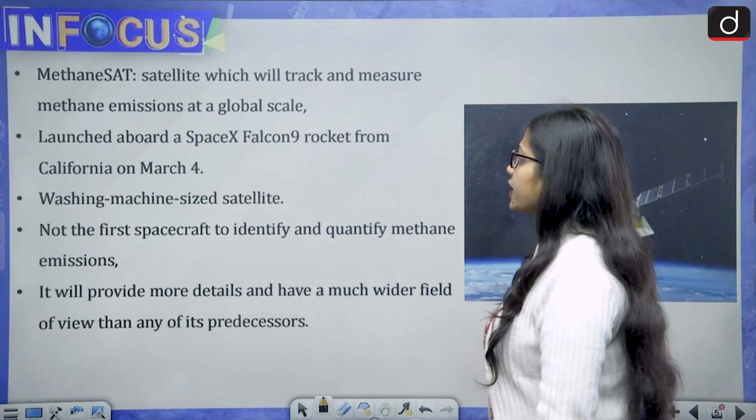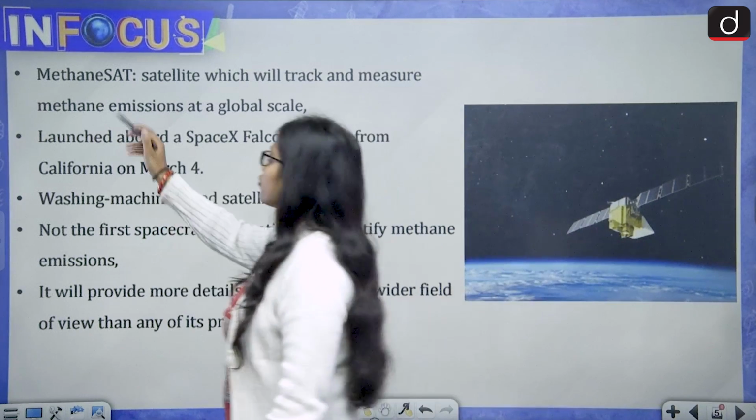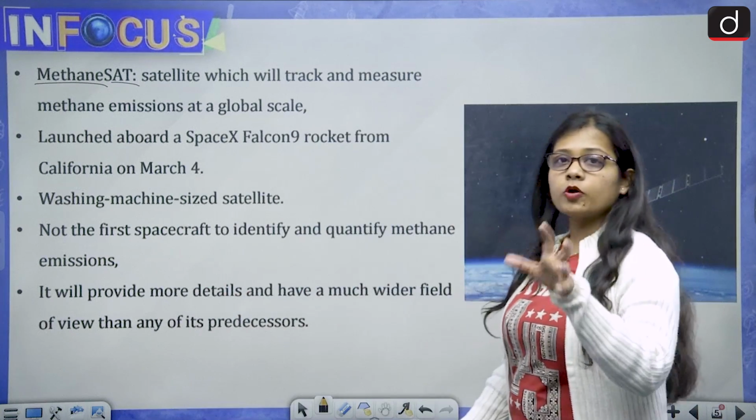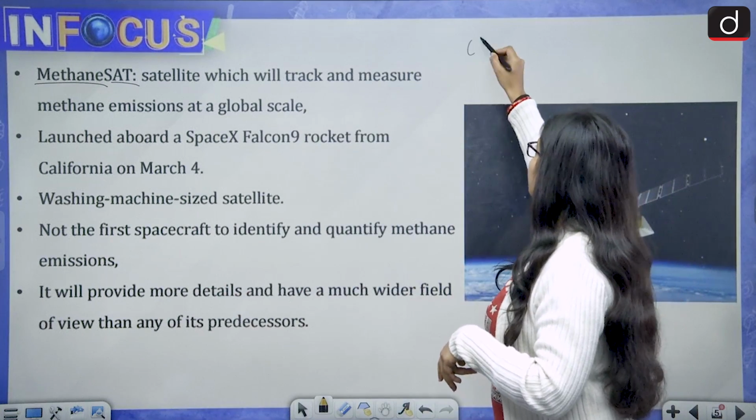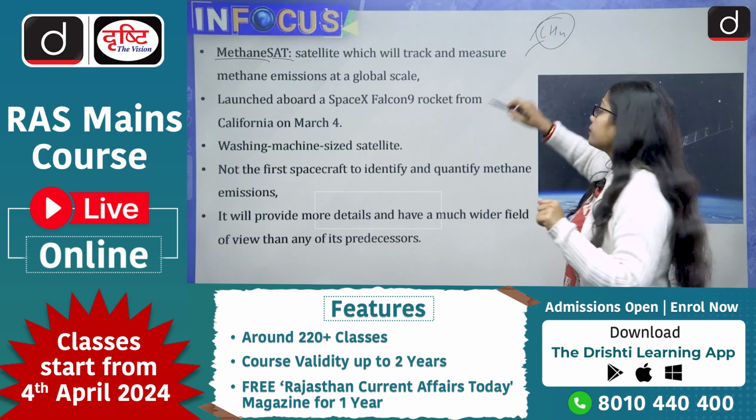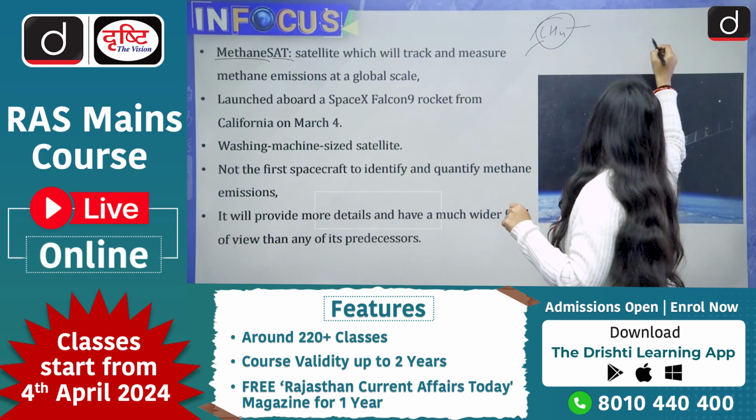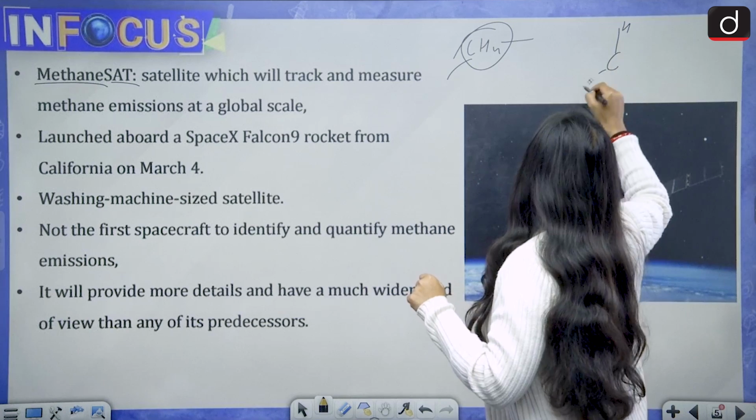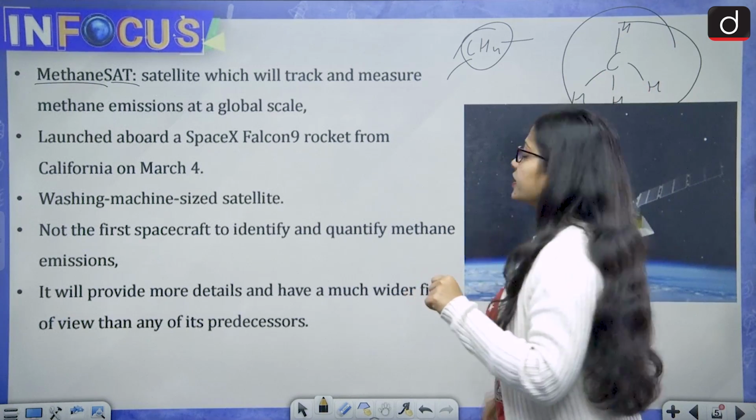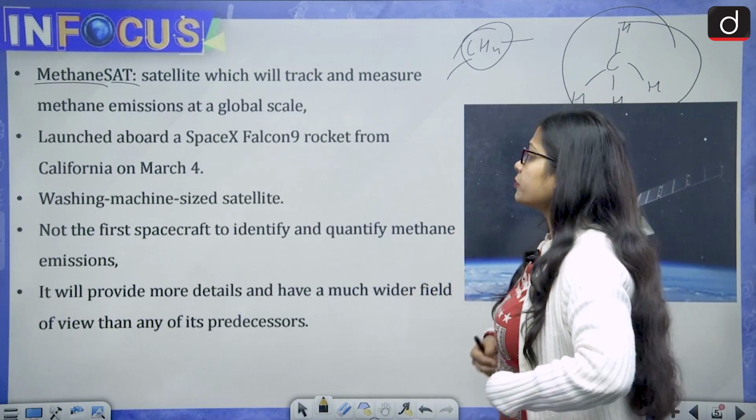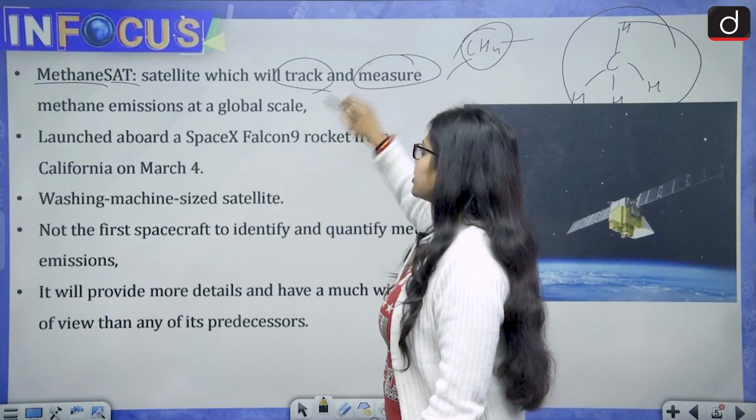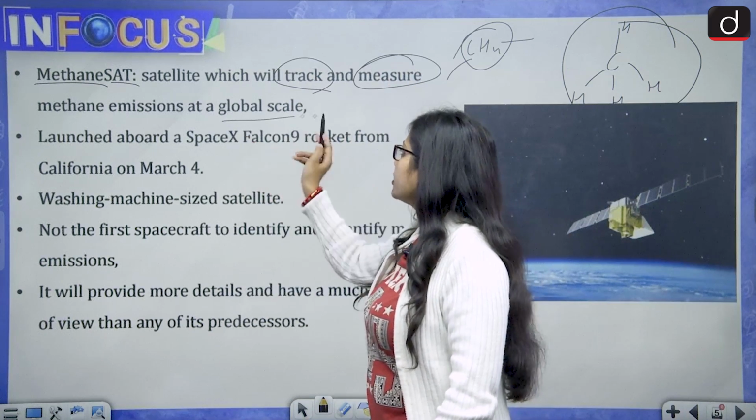MethaneSAT: methane and SAT stands for satellite. Methane's formula is CH4, so it has one carbon atom and 4 hydrogen atoms. It stands something like this. So this is methane, that is CH4. The MethaneSAT satellite will track and measure methane emissions at a global scale.